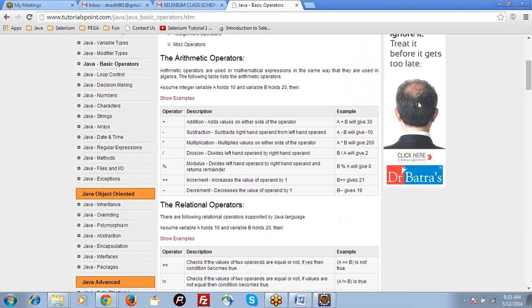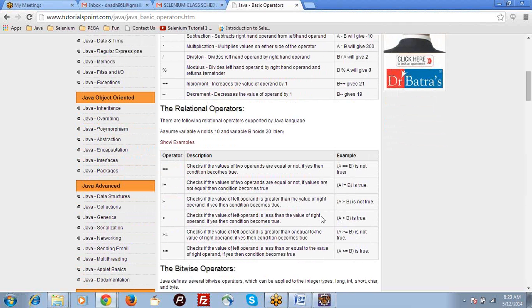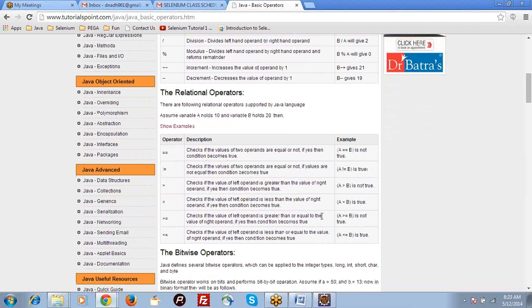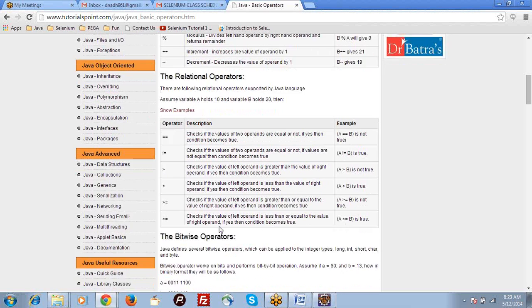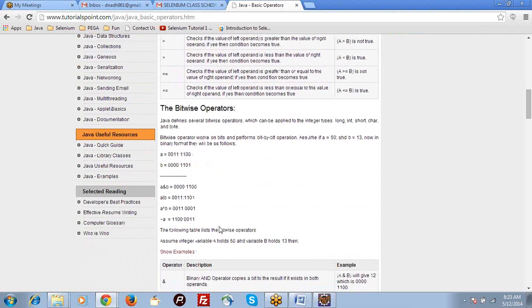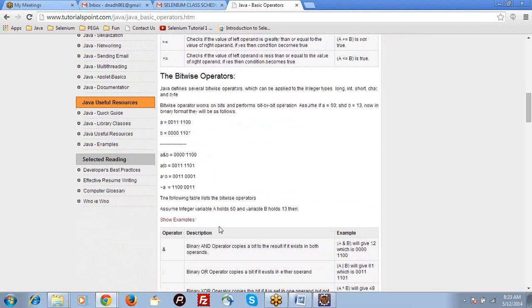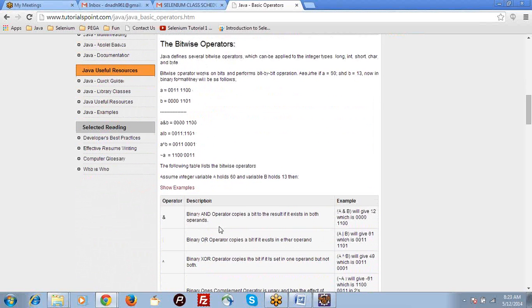So now we will go ahead with relational operators. Double equal is used to compare two values. Two values or addresses of two objects you can compare with double equals. And not equals is to check whether two operands are equal or not. Greater than, less than, greater than or equal to, less than or equal to. These are similar to maths only, so not spending much time on it. So next one is bitwise operators.